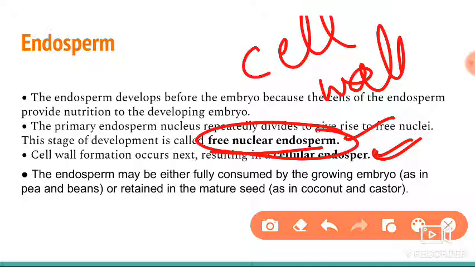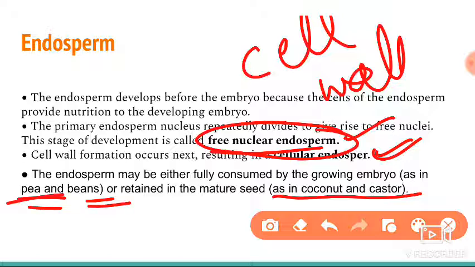This we already studied. Here they gave two examples, coconut and castor. And in the case of peas and beans, one more concept they gave: in some cases the endosperm is consumed completely. For example, you can take pea, beans and groundnut.